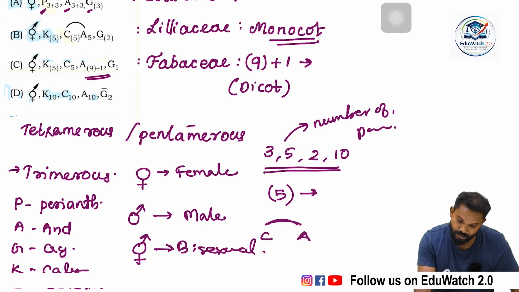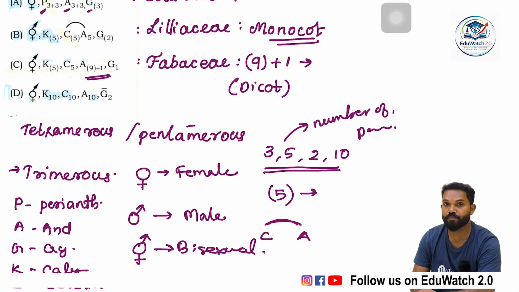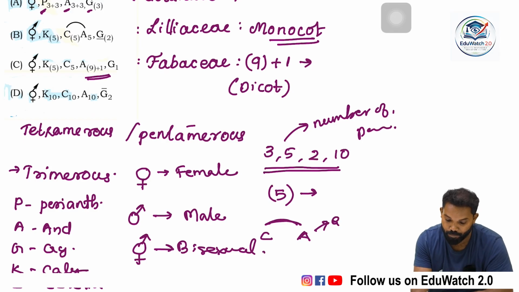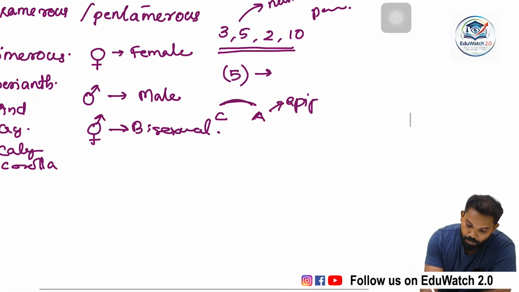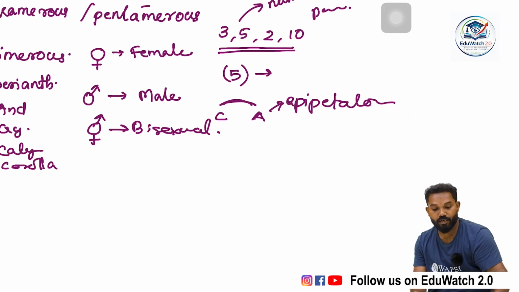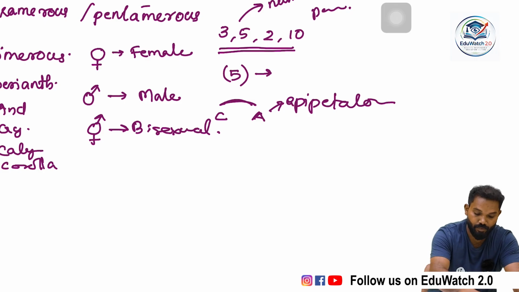Between corolla C and A, which represents androecium, it means the androecium is attached to the corolla, which means epipetalous condition. So the arch means they are fused.